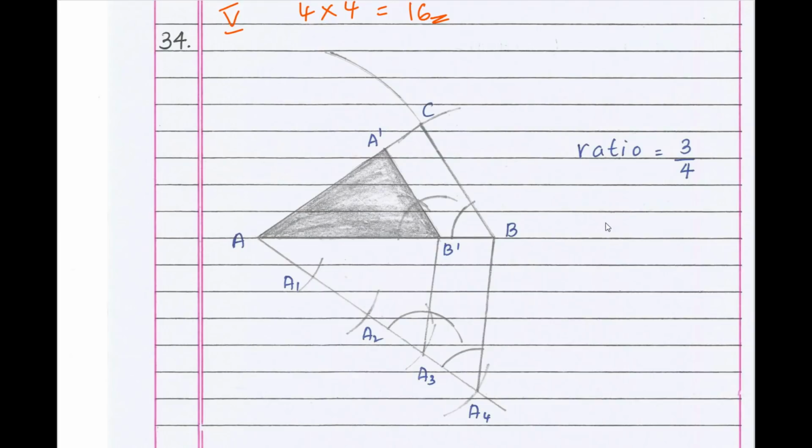Students, for the given ratio 3/4, out of 3 and 4, which is the bigger number? 4 is the bigger number. You'll be cutting 4 arcs: 1, 2, 3, 4. If 5/7 is there, out of these two, which is the bigger number? 7. Therefore, you'll cut 7 arcs. And you'll join the last point to the denominator number. For 3/4, 4 is the bigger number. I've cut 4 arcs. In the denominator I have 4, therefore I'll join the last point with the fourth point.